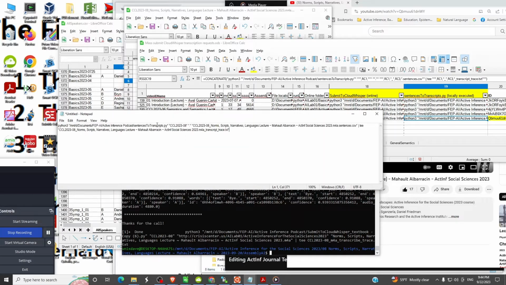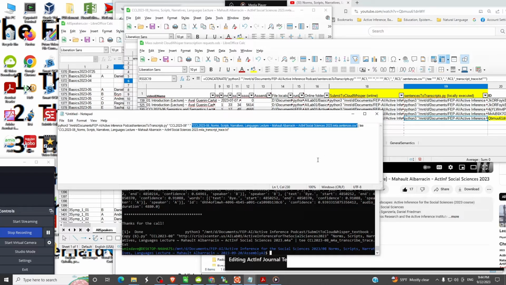And sure enough, there it is. There's the invocation of the Python script as the first argument passed to Python 3, actually what Python considers argument 0. The second one is that CCL 2023 session 8, and then a dot, which stands for the location of the incoming files, and then the name of the sentences file.